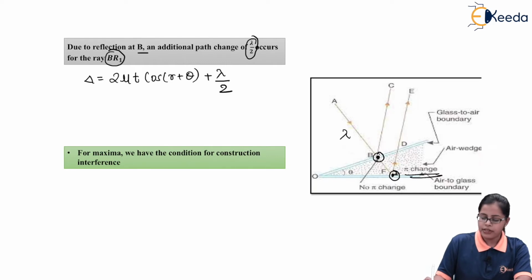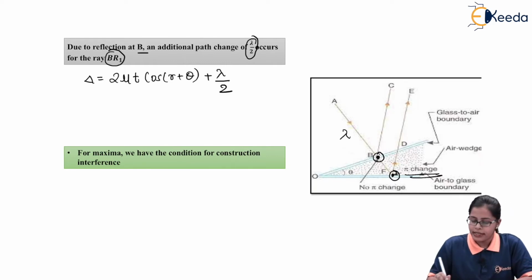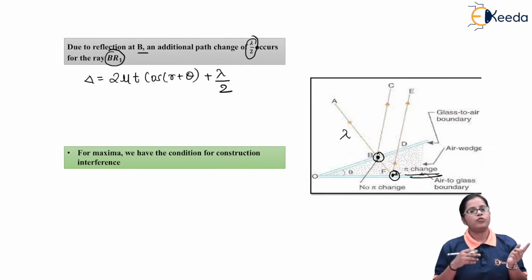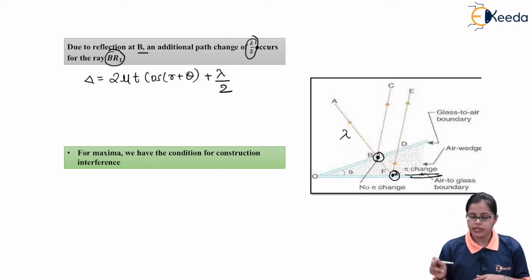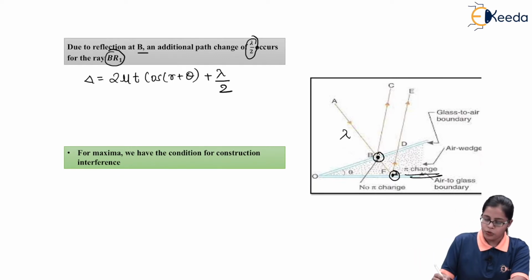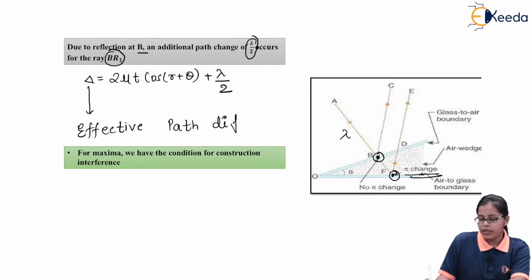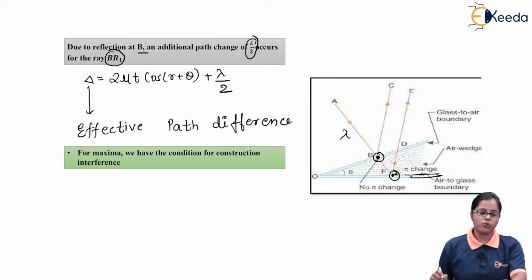So the effective path difference which we get is delta = 2 mu t cos(r + theta) + lambda by 2. This will be called the effective path difference for the rays BR1 and DR2.